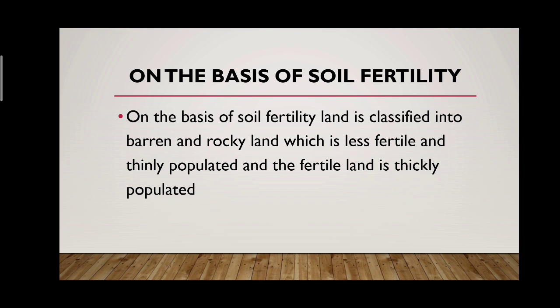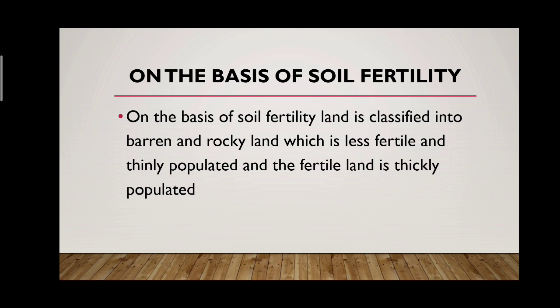The second criterion of the land is on the basis of fertility. On the basis of fertility, land is again divided into two types: barren and rocky land. Barren land is the land which is unuseful, unproductive, not at all useful for agriculture.